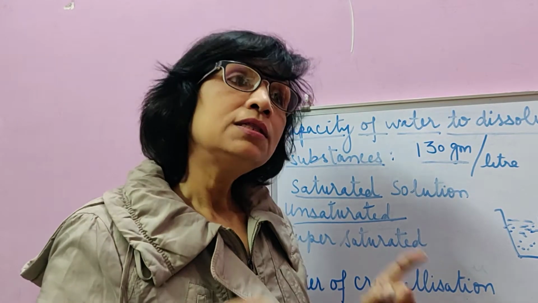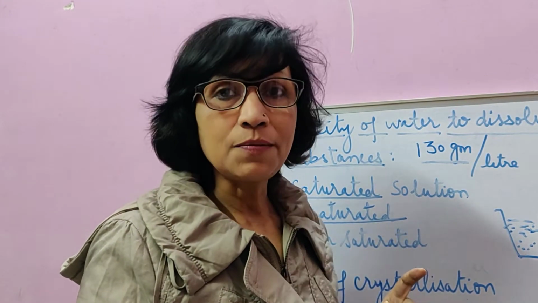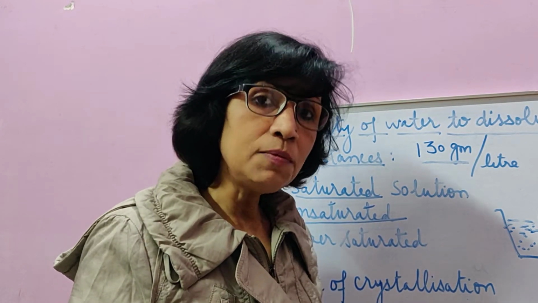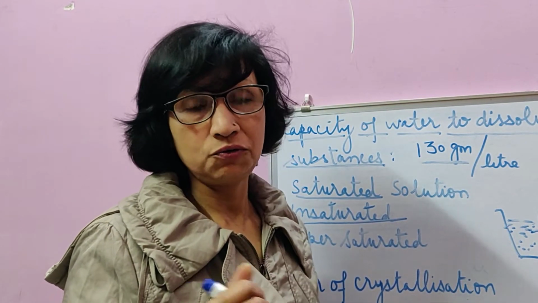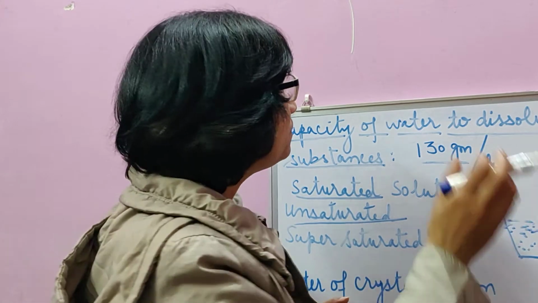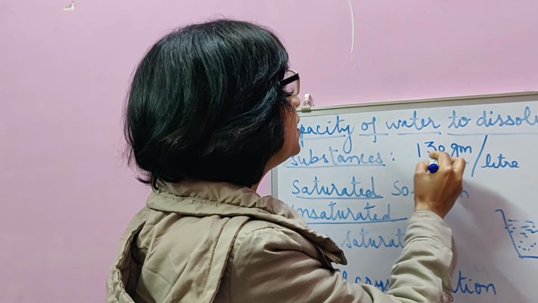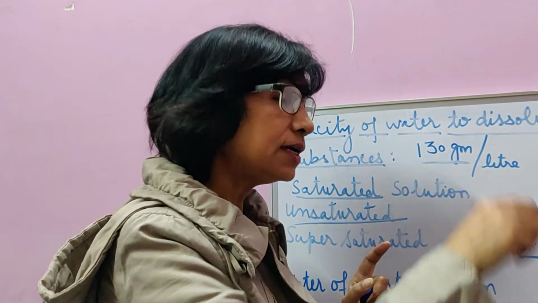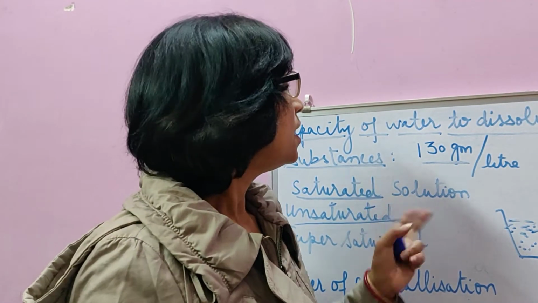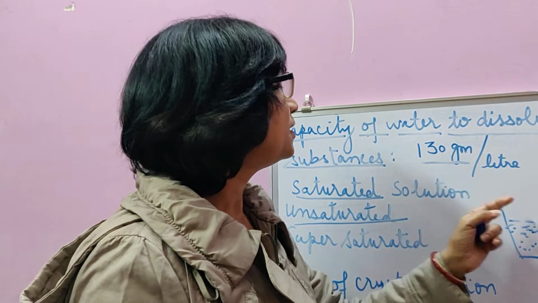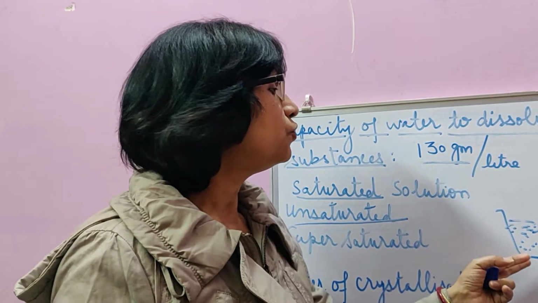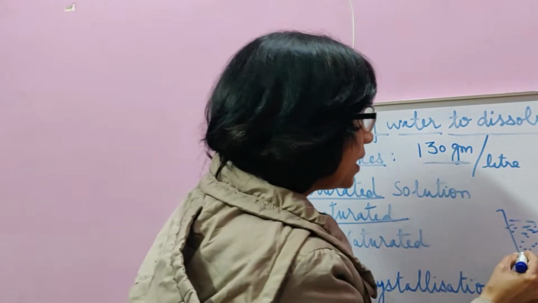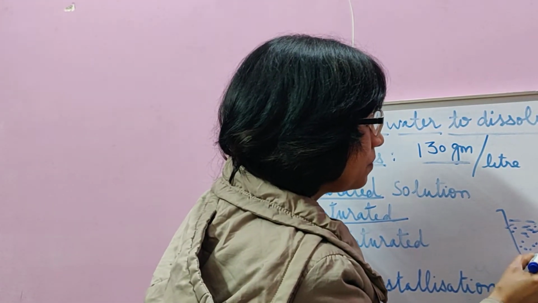Unsaturated means this solution is not having maximum solute dissolved into it. It can dissolve more of the solute. But if we keep adding and finally the entire 130 gram of the sugar is added to it and is stirred and mixed and formed solution, after that if we add 10 gram more, then what we observe is that despite all the stirring at that temperature, the extra sugar will settle down at the bottom.